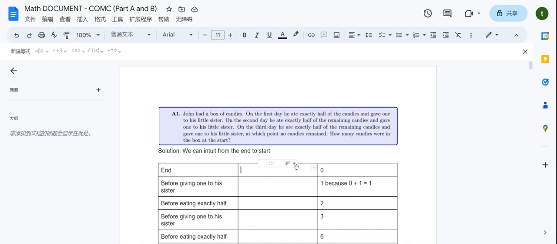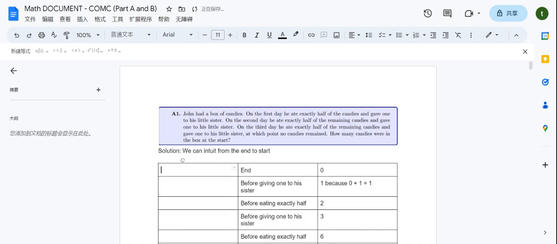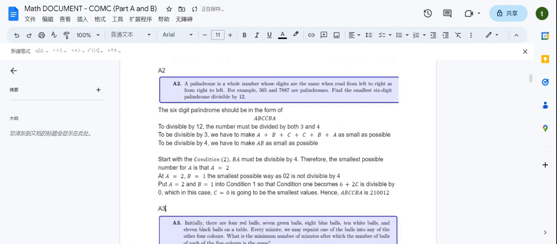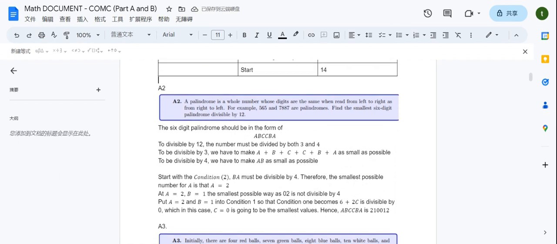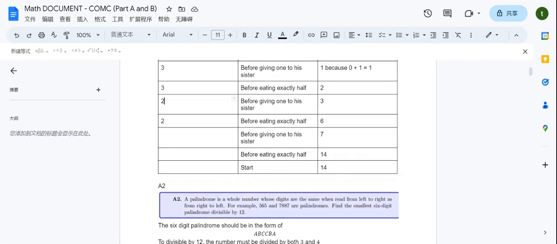So it will be like this. At day 3, before eating exactly half, he's going to have 2 candies. Let's talk about day 2. At the end of day 2, we know he has 2 candies.